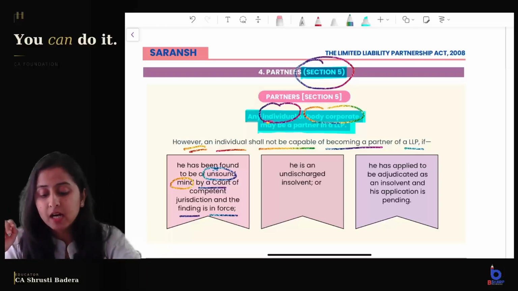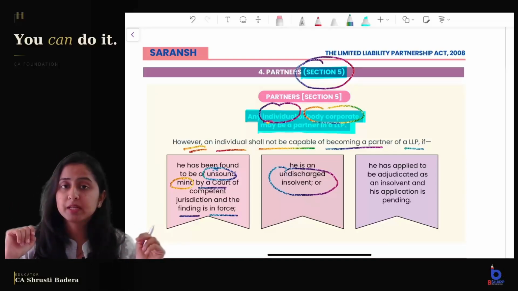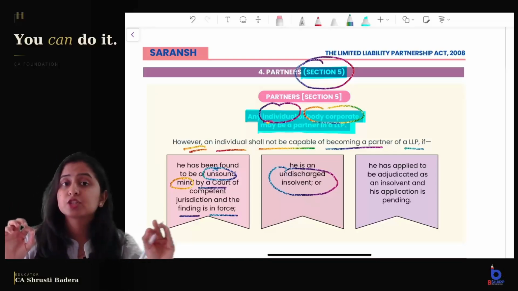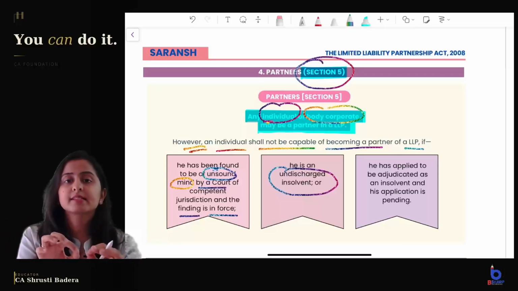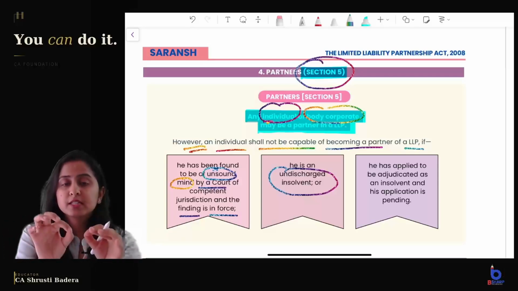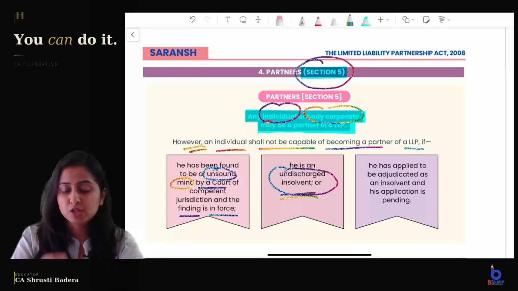Unsound mind, undischarged insolvent. What does undischarged insolvent mean? It is different from a discharged insolvent. So if a court adjudicates a person as insolvent and that adjudication is still in force, he is an undischarged insolvent.